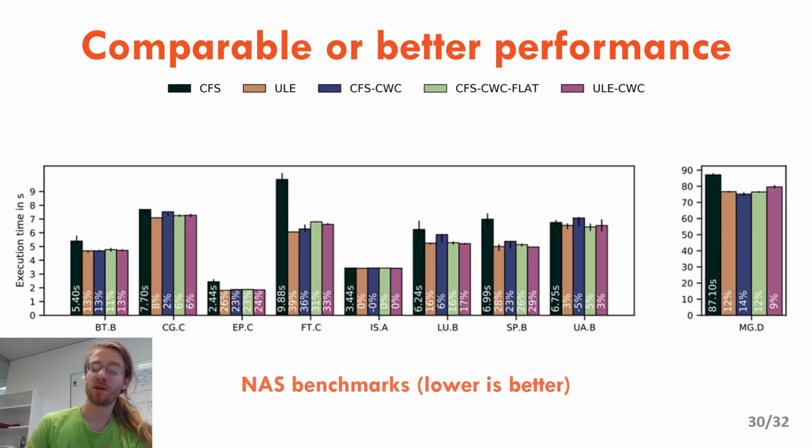One positive aspect of balancing the load better is a gain in performance. So these graphs present the execution time of multiple NAS applications, and lower is better. In blue, green, and purple are the 3 policies we implemented, and CFS is in black. And as you can see, on most applications, because our policies balance the load better, they also perform better than CFS.